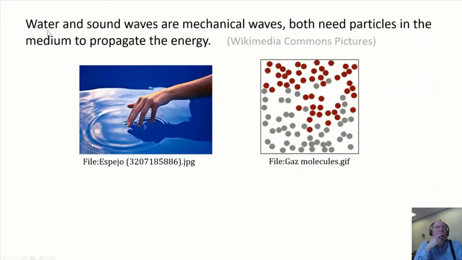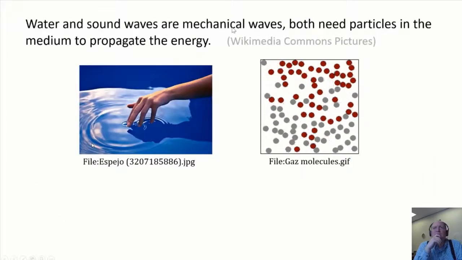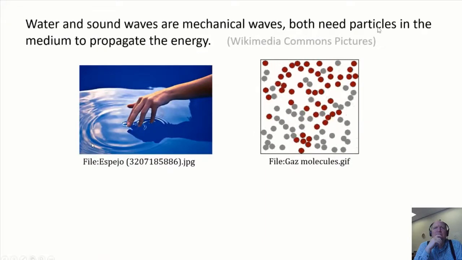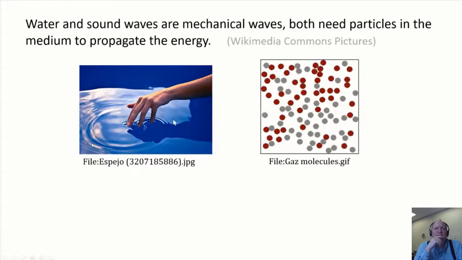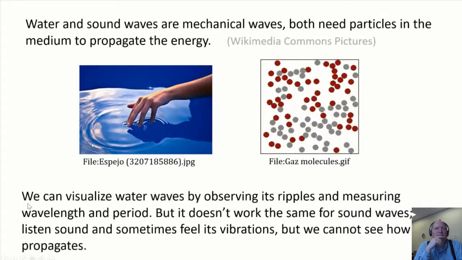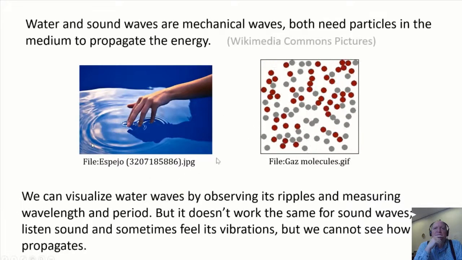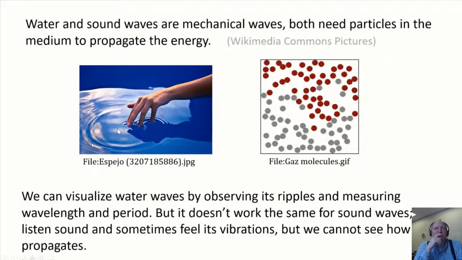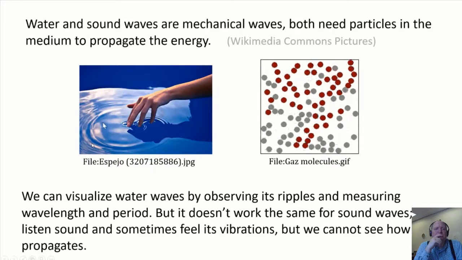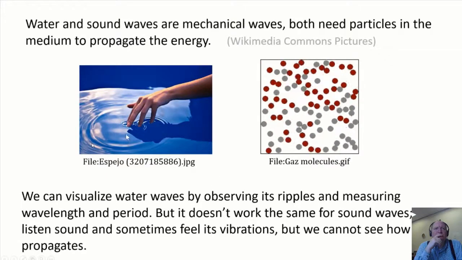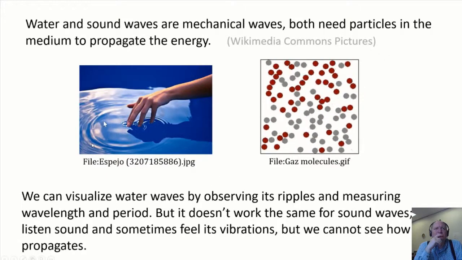Water and sound waves are mechanical waves. Both need particles in the medium to propagate the energy. We can visualize water waves by observing its ripples and measuring wavelength and period, but it doesn't work the same for sound waves.